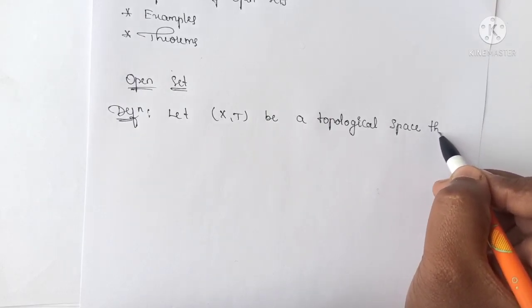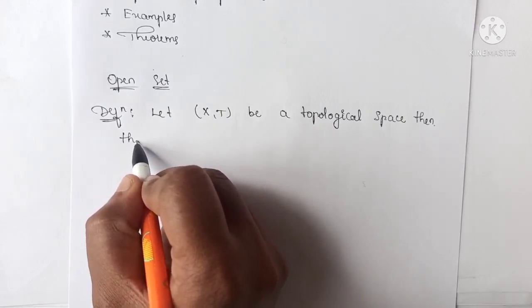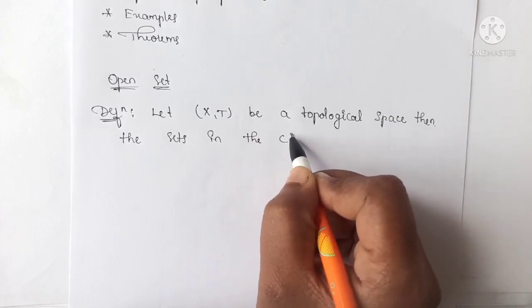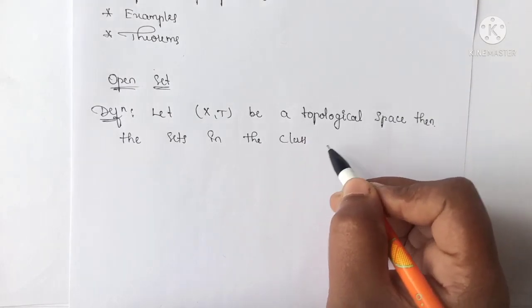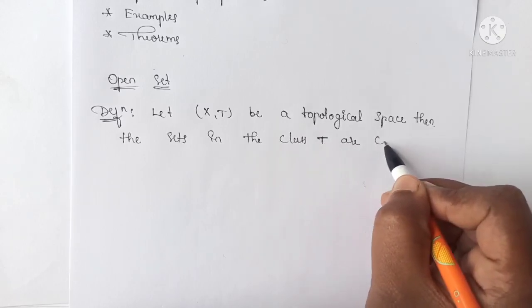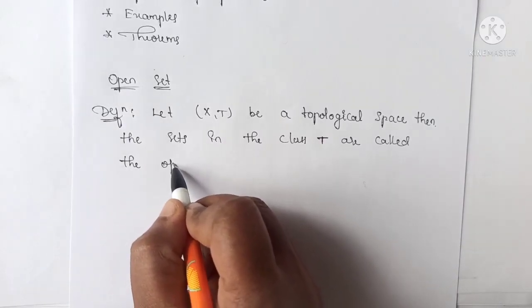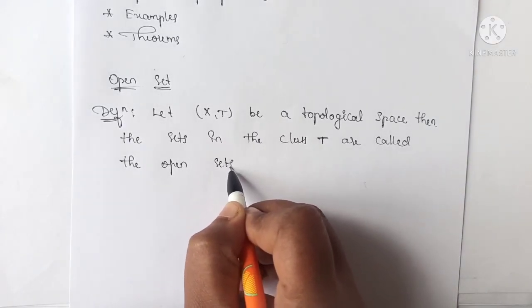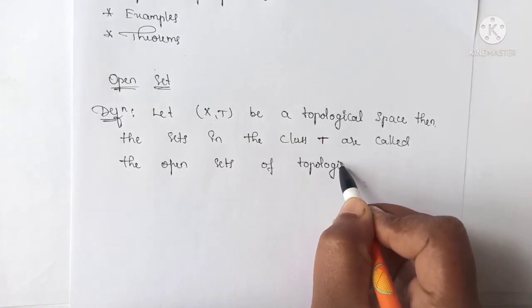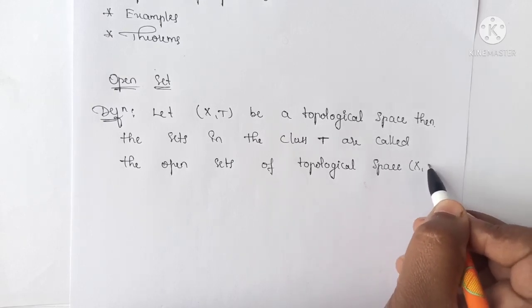Then the sets in the class, or you can say family, T are called the open sets of topological space (X, T).